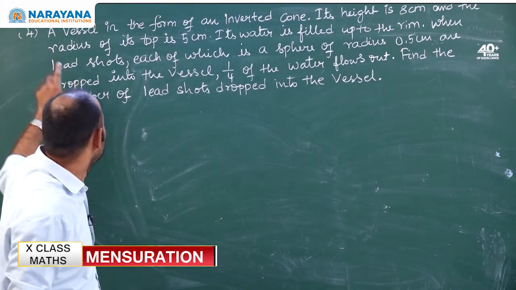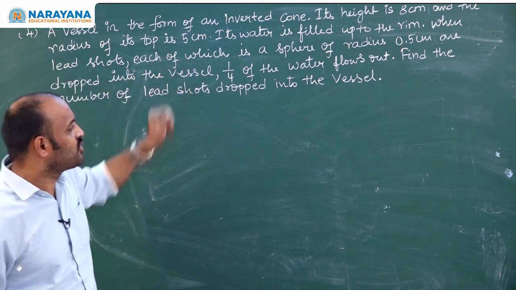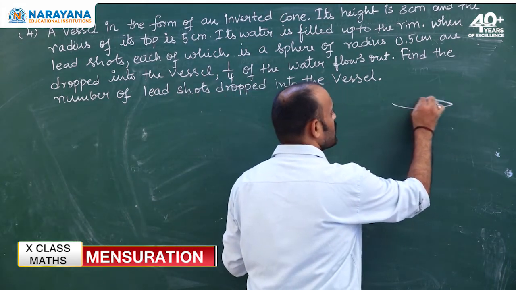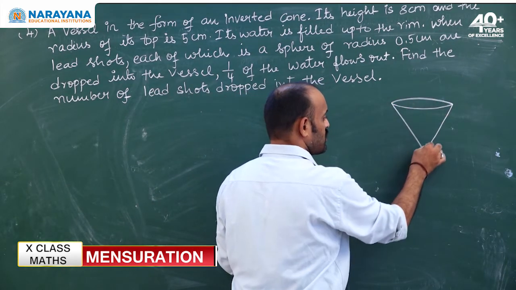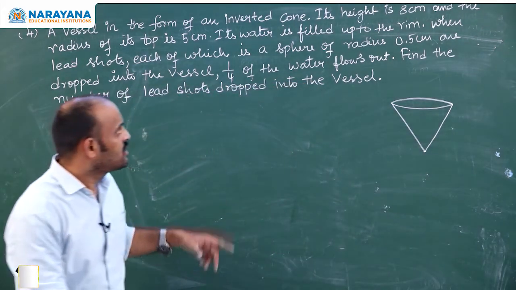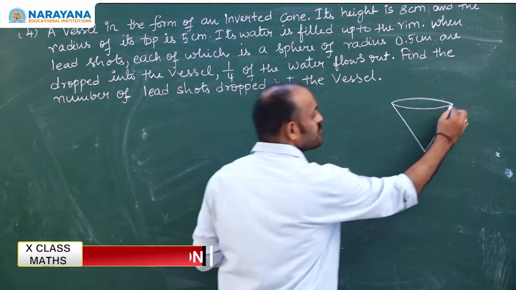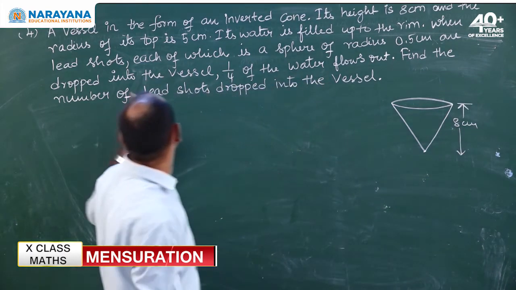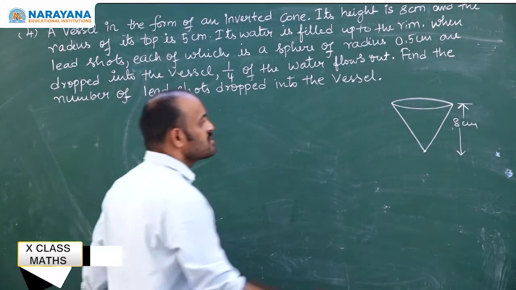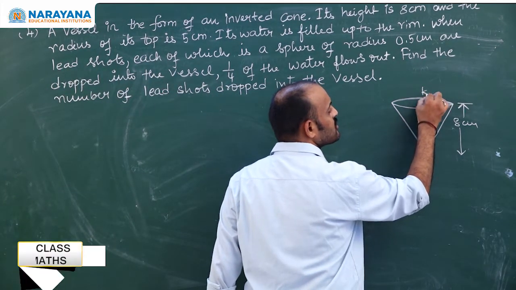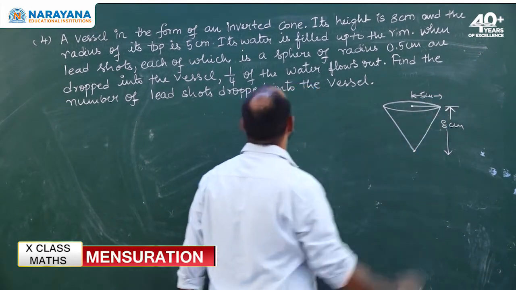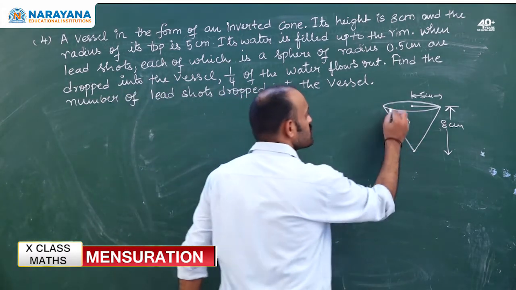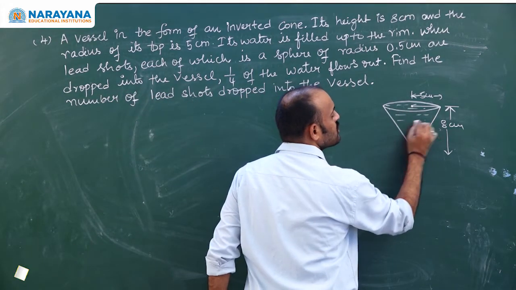Let's see one more question here. A vessel in the form of an inverted cone. So the cone is inverted, means upside down. The cone is inverted. Its height is 8 centimeters. Height of the cone is given as 8 centimeters. And the radius of its top is 5 centimeters. Radius is also given, 5 centimeters. Its water is filled up to the rim. Up to the rim means up to the top. So water is filled up to the top.